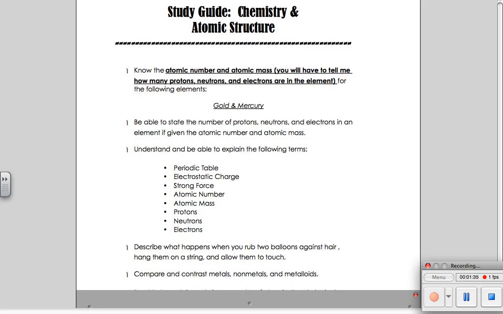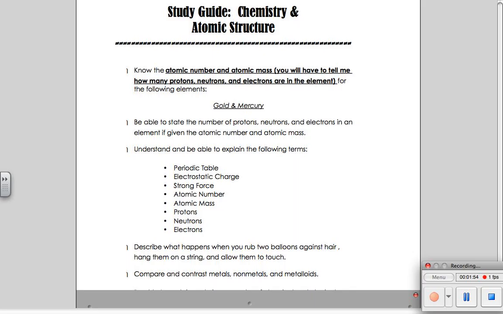Another one would be metals are great conductors of heat. They're able to withstand a very high temperature. So metals have a very high melting point. Nonmetals, on the other hand, do not have a very high melting point. They cannot withstand heat as well.